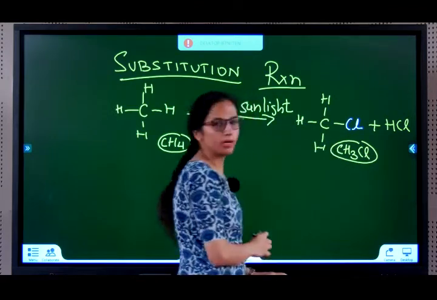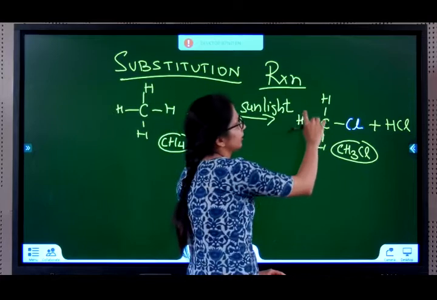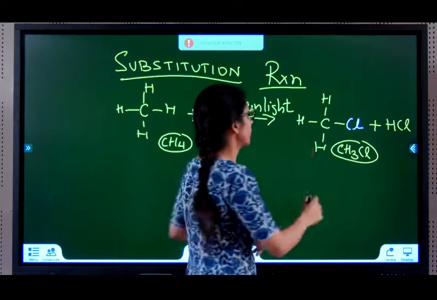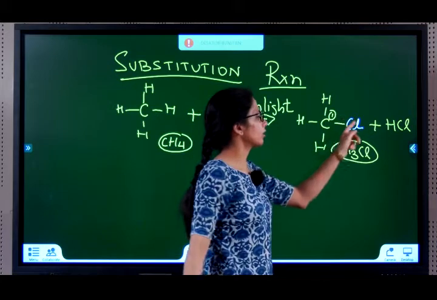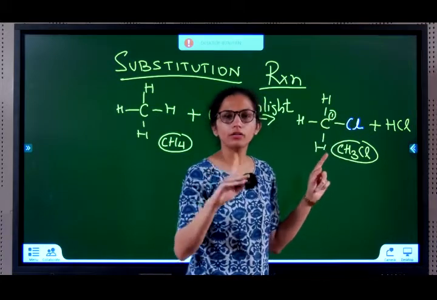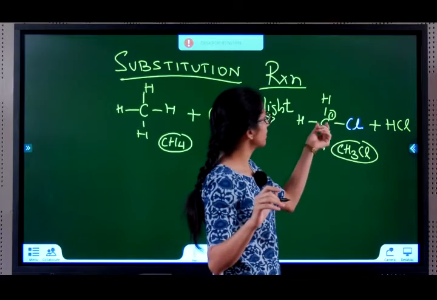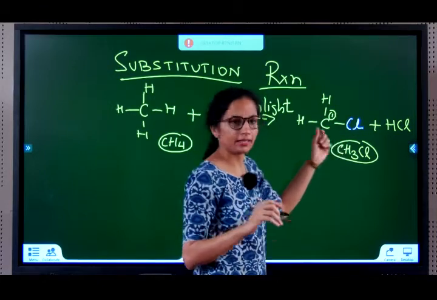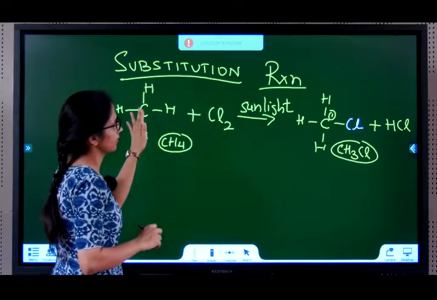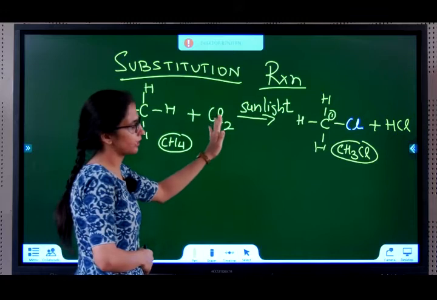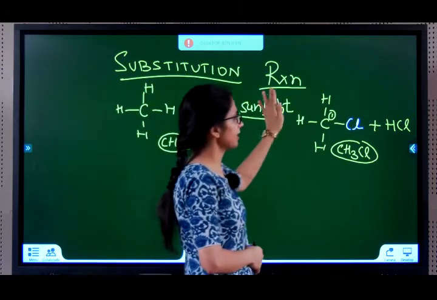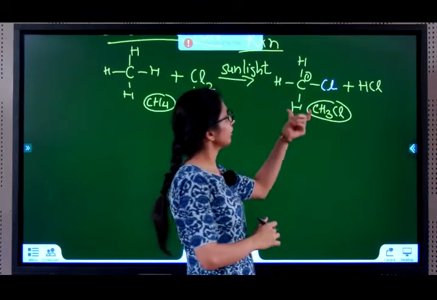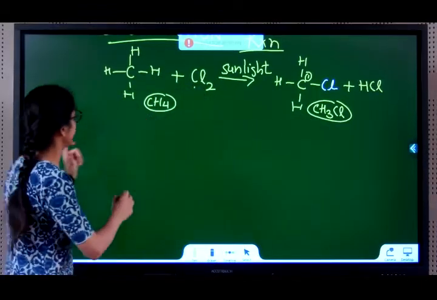How do you name this compound? This is methane. You're replacing one H with Cl, there's still only one carbon atom and the chlorine is at position 1. Chlorine goes as prefix. So this is chloromethane. Methane on reaction with chlorine in the presence of sunlight gives chloromethane.